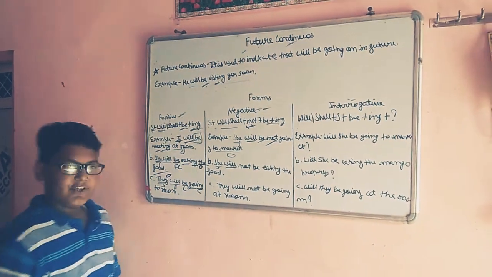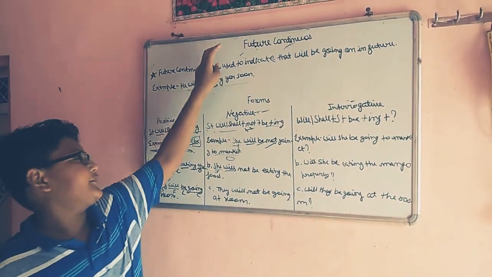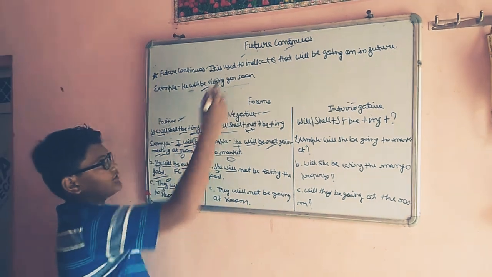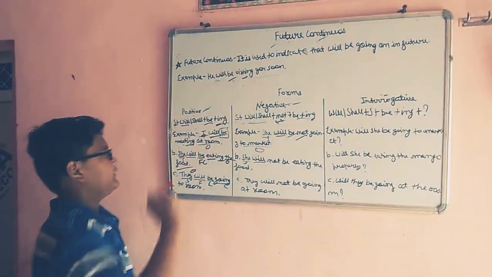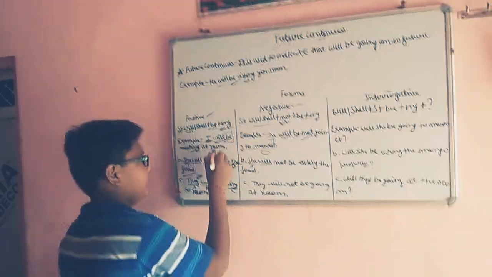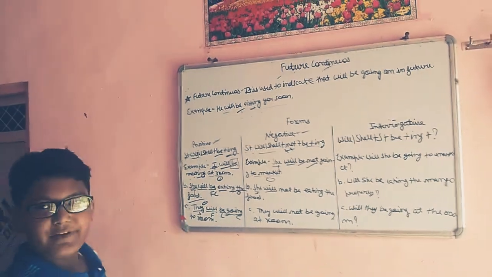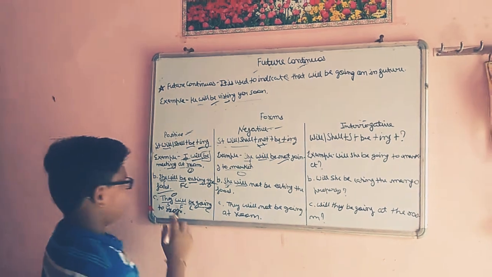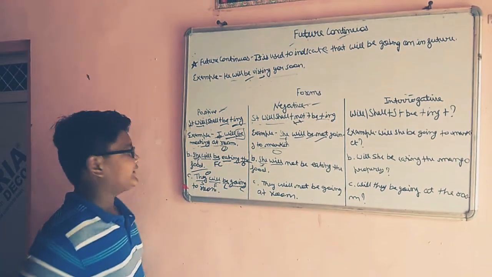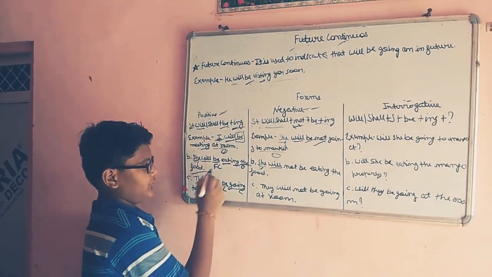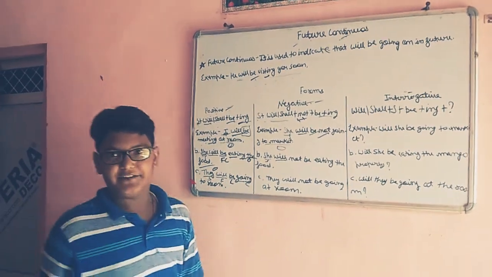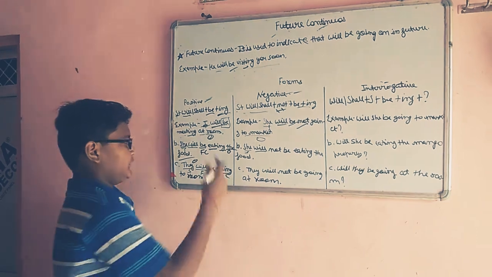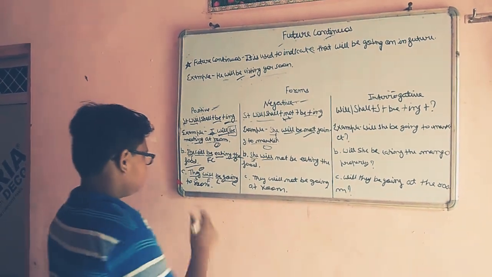See, I is the subject. Will, because future tense is there. Be, because continuous tense is there. Meet is the verb form, and ing, because continuous tense is there. At room, this is the object. Two more examples are there. She is the subject. Will, because future tense is there. Be, because future continuous tense. Eat is the verb form, and ing, because continuous tense is there. The food is the object.